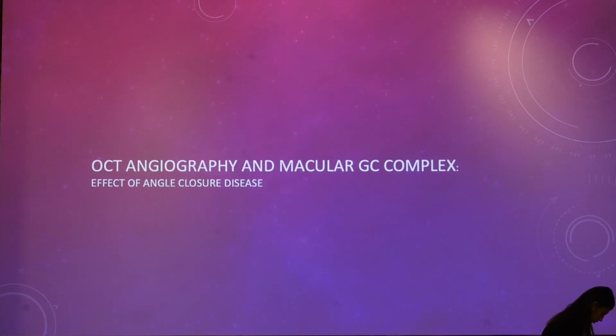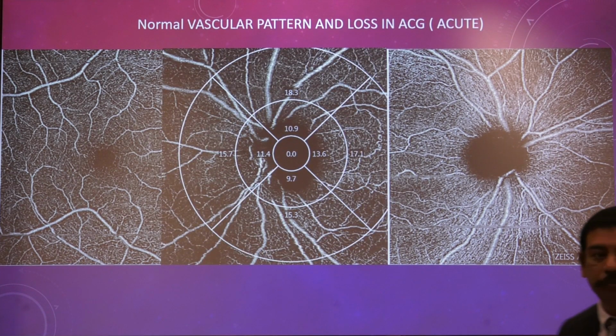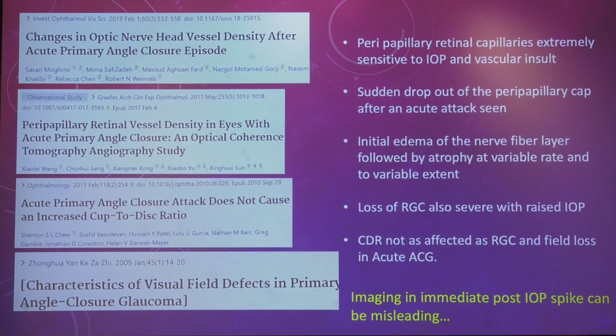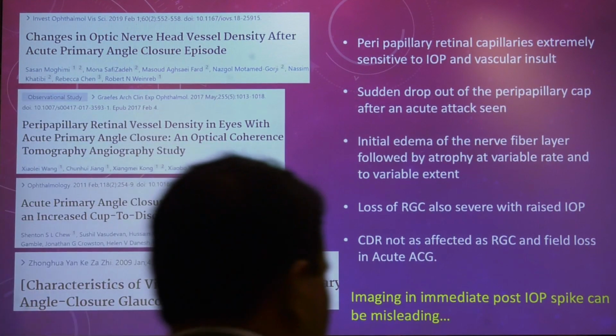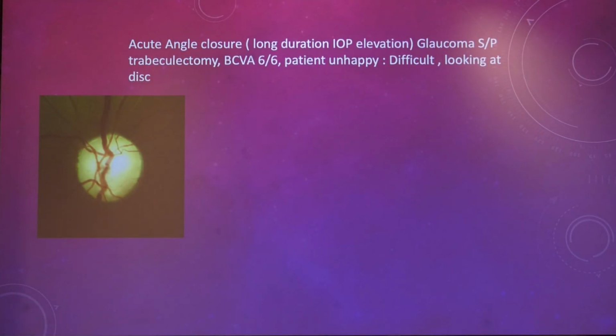OCT angiography and macular ganglion cell complex have thrown up interesting findings about angle closure disease because they cause acute ischemia. The amount of capillary dropout that occurs suddenly after an acute pressure elevation is something which we found out, which we had presented in one of the 2 meets of the GSI, and immediately post-operatively, you can't find that out on clinical examination. The disc pallor sets in late, but the changes on the ganglion cells are pretty immediate, and you could find that out as early as 2 to 3 weeks post acute attack. That is something we should keep in mind.